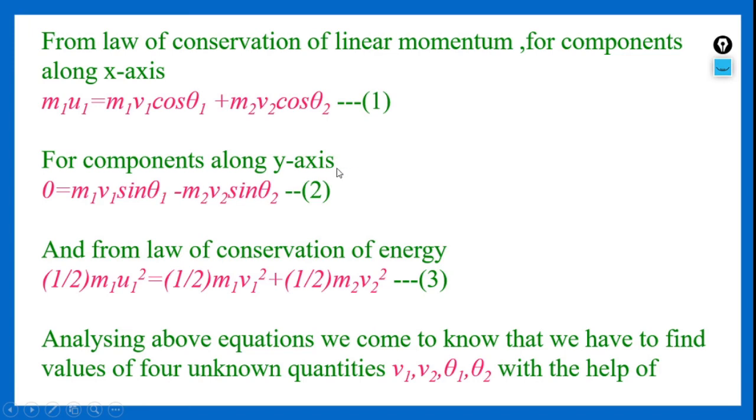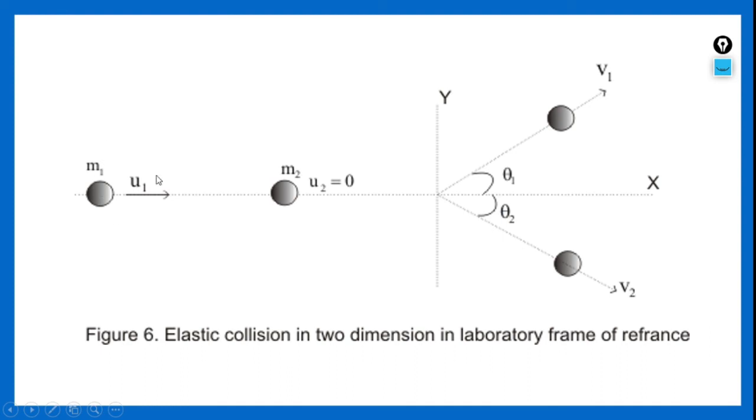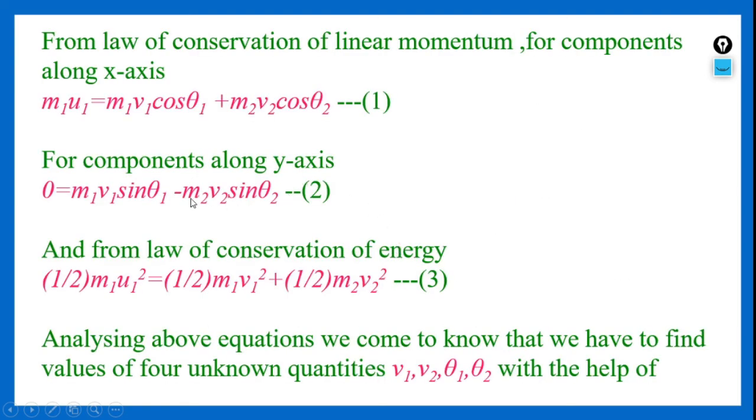Now for components along the y-axis, again if you observe, there is no movement along the y-axis for the first body and the second body, so both values become 0. m1 u1 along the y component there is no movement, so 0, and m2 u2 along the y component there is no movement, hence 0. Whereas after collision, along y they are moving with velocities v1 and v2 making an angle of θ1, so the vertical component is sin θ1. Both are moving away from each other in opposite directions, hence we have to show a minus sign in between. So 0 is equal to m1 v1 sin θ1 minus m2 v2 sin θ2.